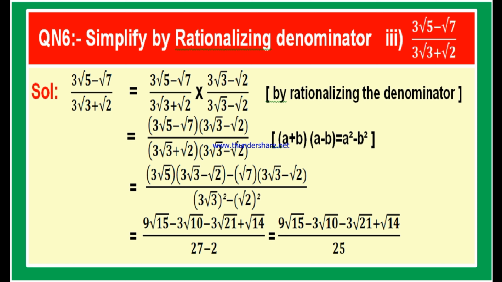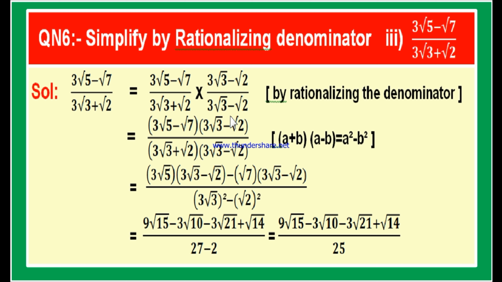Now, product of both numerators divided by product of both denominators. Now this is 3 root 5 minus root 7 into 3 root 3 minus root 2. These two values are different.